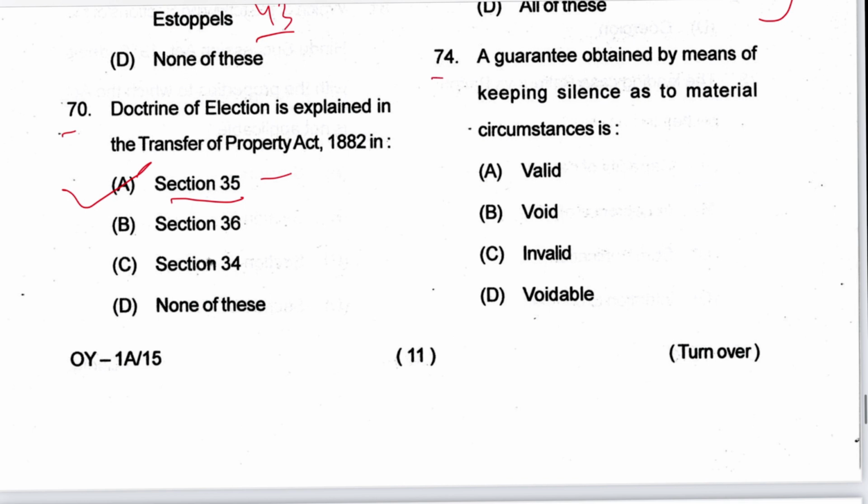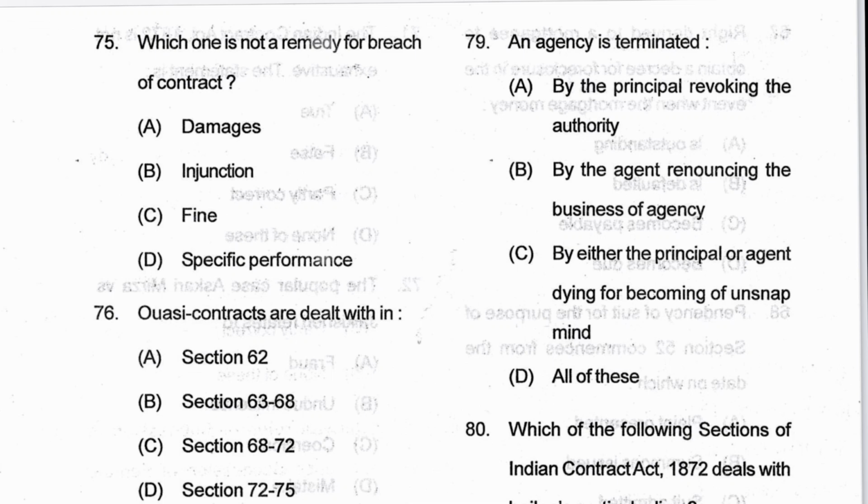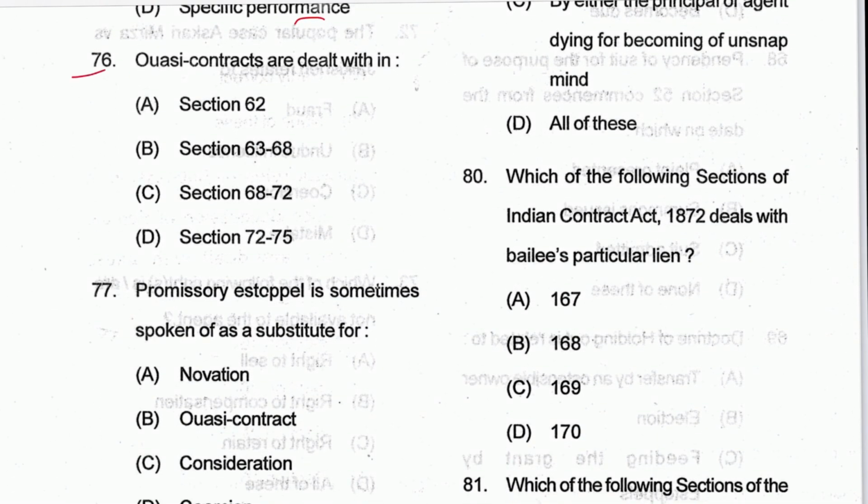Next, 74: a guarantee obtained by means of keeping silence as to material circumstances is invalid. C is the answer. Next, 75: which one of the following is not a remedy for breach of contract? Damages is there, injunction is there, fine is there, specific performance. Fine is not there. C is the answer. Next, 76: this is not OZI, these are quasi contracts, dealt with in sections 68 to 72. C is the answer. And sometimes they also ask the chapter. The chapter is chapter 5.